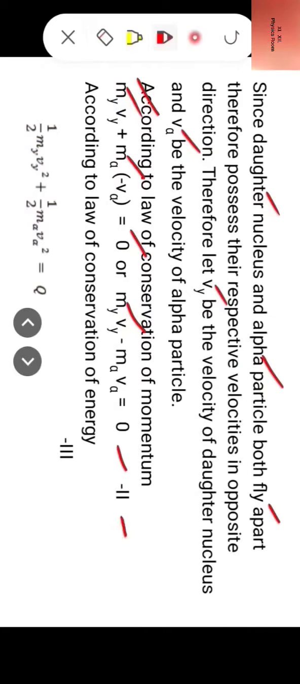Now according to the law of conservation of energy, half my·Vy² plus half mα·Vα² is equal to Q, because Q is the disintegration energy. Let us mark it as equation 3.